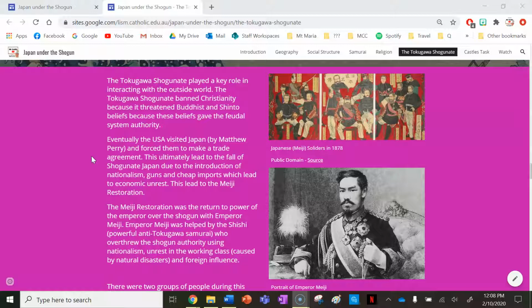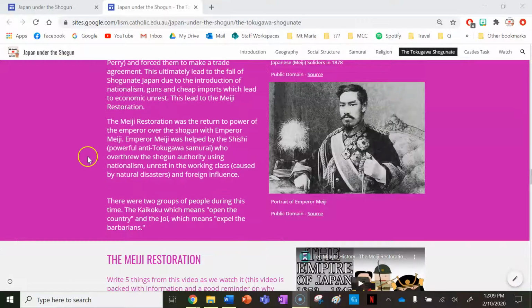The Meiji Restoration was the return to power of the emperor over the shogun with Emperor Meiji. Emperor Meiji was helped by the Shishi, powerful anti-Tokugawa samurai, who overthrew the shogun's authority using nationalism, unrest in the working class, which was caused by natural disasters and foreign influence.